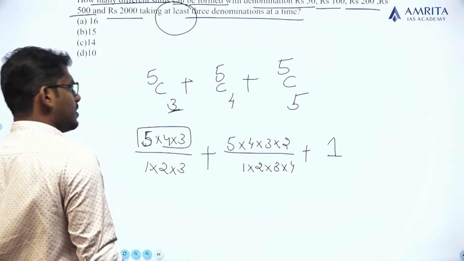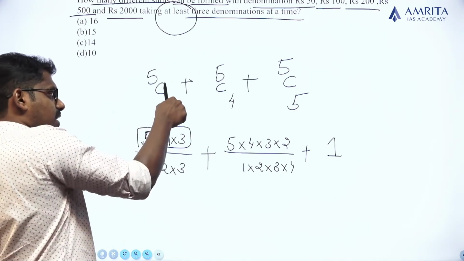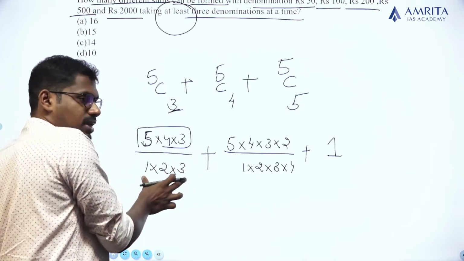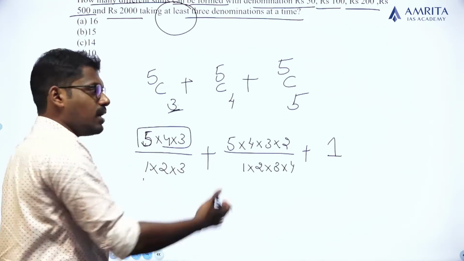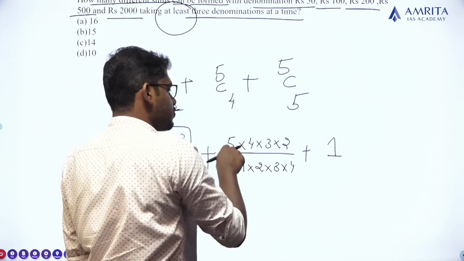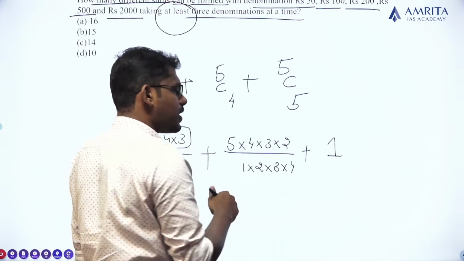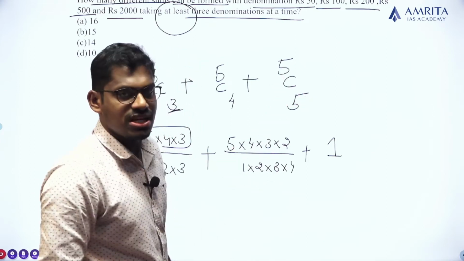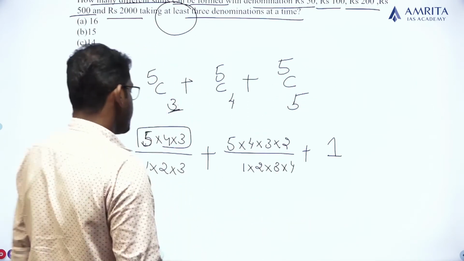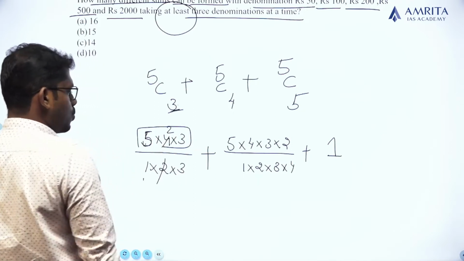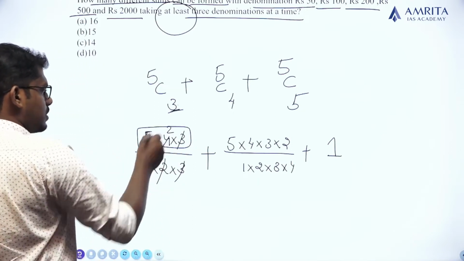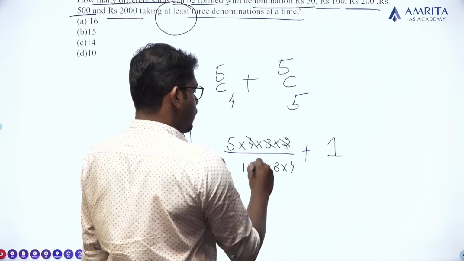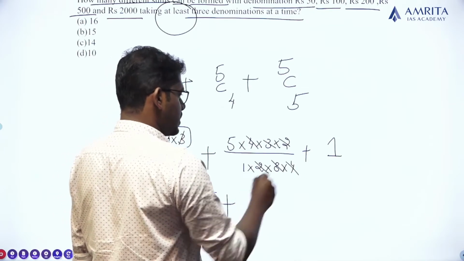The value is 1. So 5C3 is written as 5 into 4 into 3 divided by 1 into 2 into 3, taking 3 elements starting from 1. 5C4 is written with 4 elements, 5 into 4 into 3 into 2 divided by, in the denominator, 4 elements starting from 1, 1 into 2 into 3 into 4. Clear? NCN is equal to 1, so 5C5 is equal to 1. So 2 and 4 cancel, 3 cancels, 5 into 2 is 10, 10 plus, 2, 3, 4 will cancel each other, the value will be 5, plus 1.